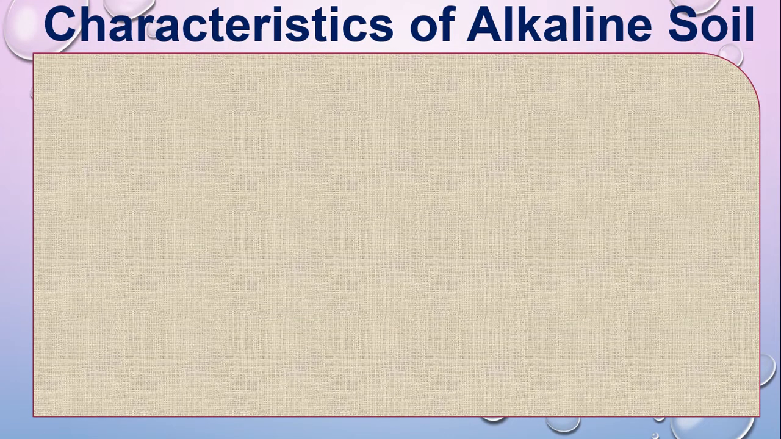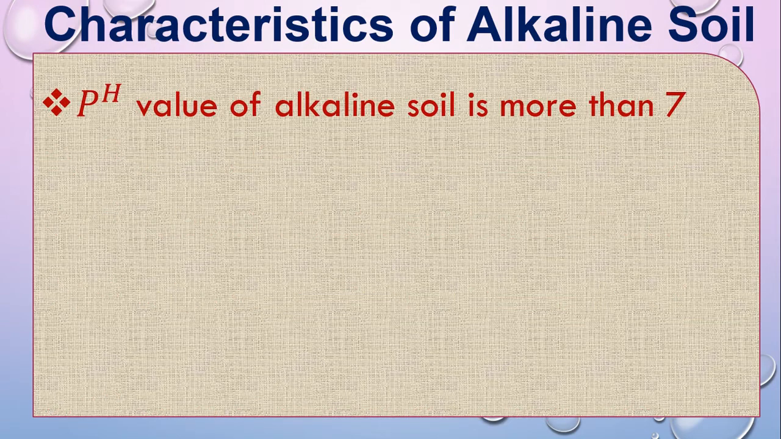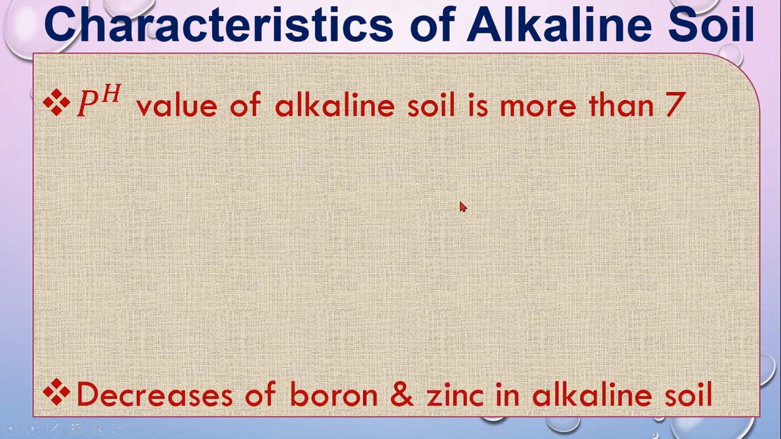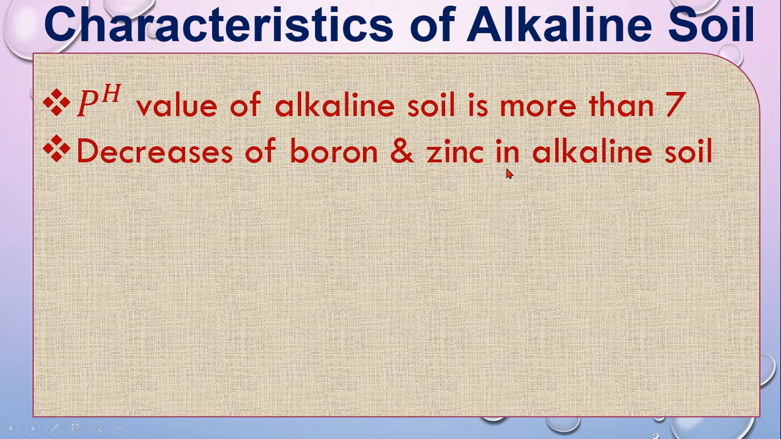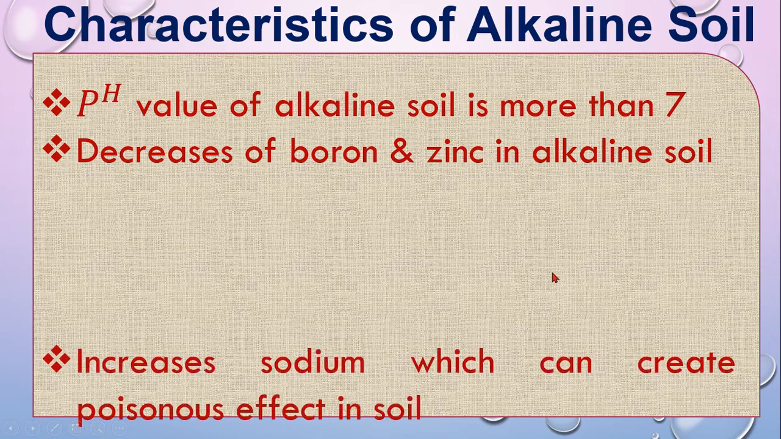So what are the characteristics of alkaline soil? The pH value of alkaline soil is more than 7, that means the pH value in the alkaline or basic soil is 7 to 14. Then boron and zinc in alkaline soil will decrease day by day. When the alkaline soil has a pH like 13 or 14, at that time you will not get boron and zinc in the alkaline soil, which is not good.